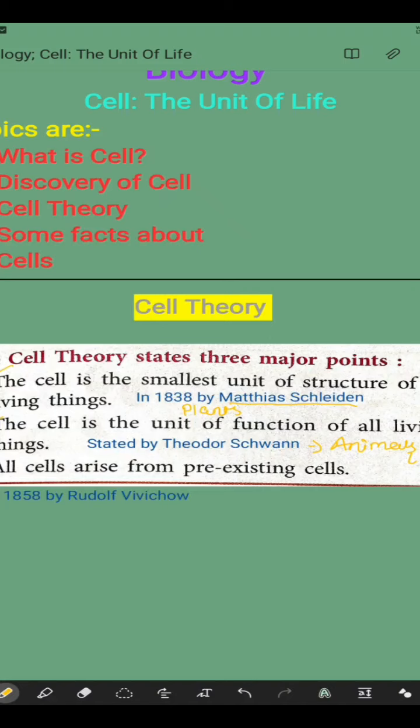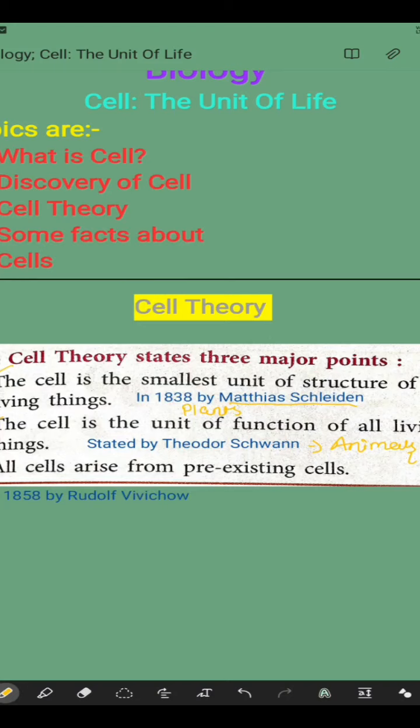So one thing I want to clear here is that Theodor Schwann declared that all animals and plants are composed of cells, which serve as the units of structure and function. Matthias Schleiden and Theodor Schwann both said that plants and animals have cells, which are the structural and functional unit of all living things.